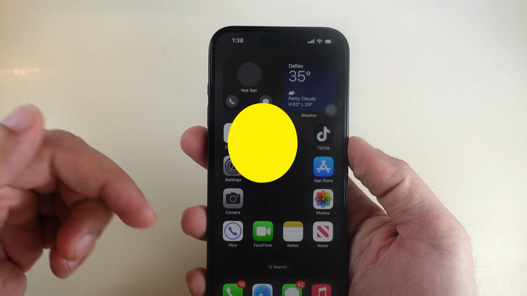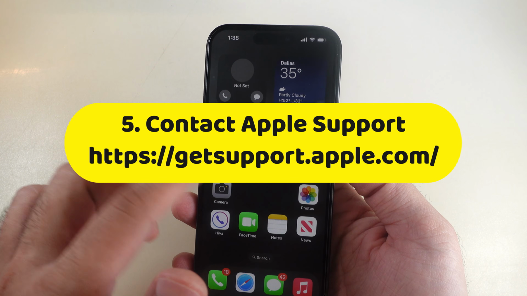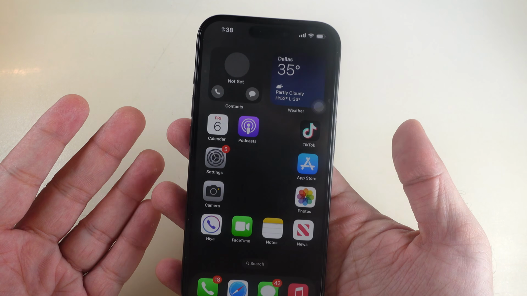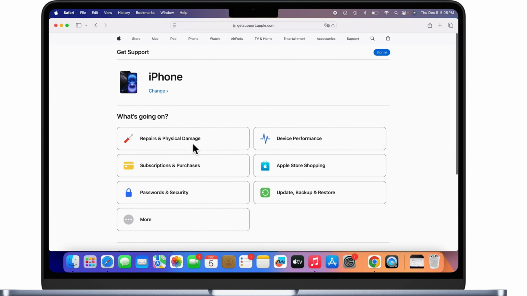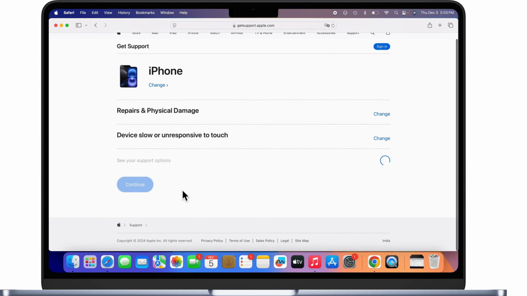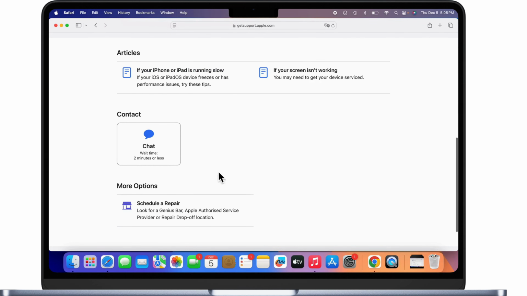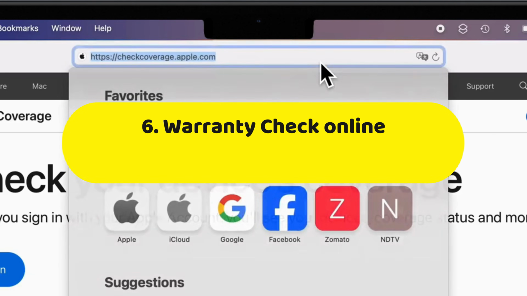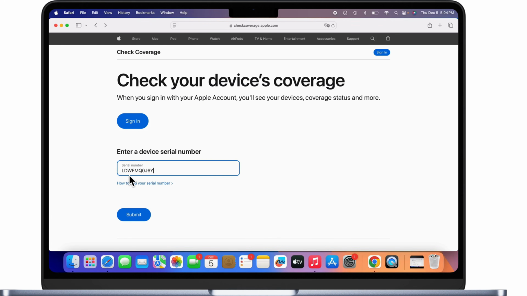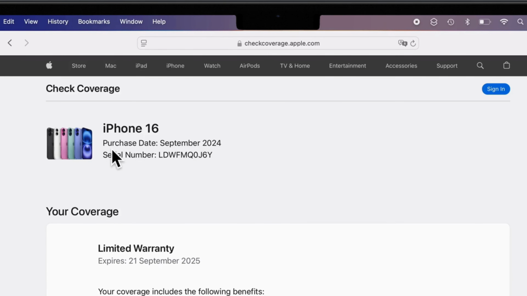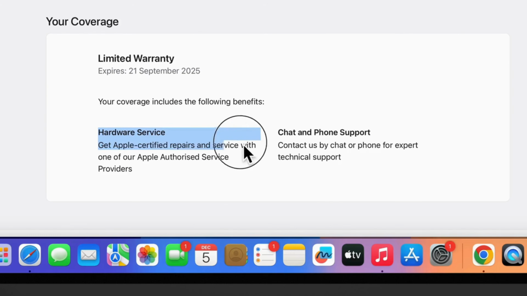Otherwise, contact Apple Support. Apple will diagnose the problem with the technical team and give a solution with free and paid repair and replacement service if your iPhone is under warranty. As you can see, you can check online using the serial number. Open the Apple Warranty Check website. The link is given in the video description. Enter the serial number and check the purchase date for the available service.